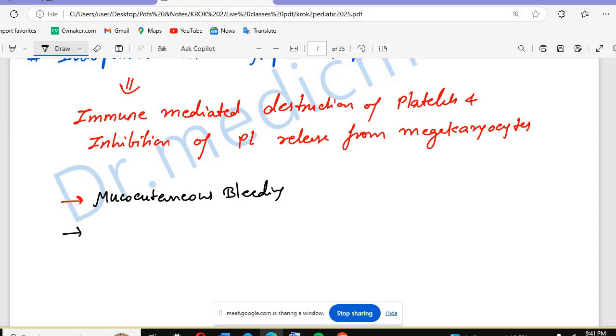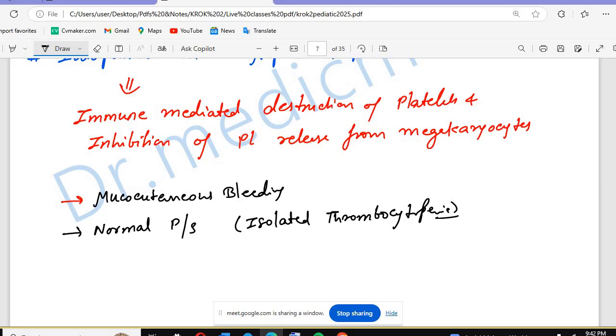If we check the peripheral smear, meaning we take blood samples and check the smear, we will check the other cells: neutrophils, eosinophils, other WBCs, and they will be present. So the peripheral smear will be normal in this condition, because in ITP there will be isolated thrombocytopenia, meaning only the platelet level will be decreased.